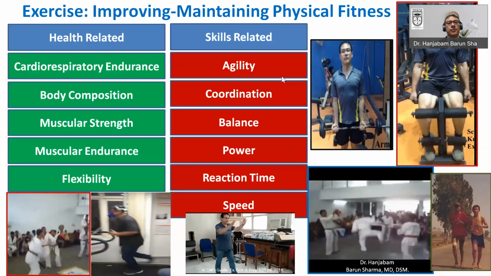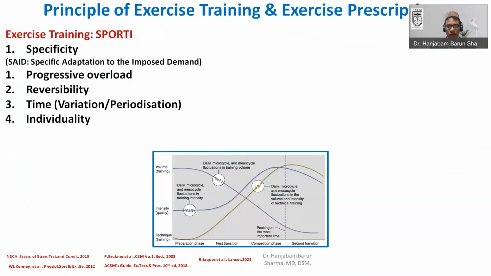Moving again to the principles of exercise prescription, because after knowing the different components of physical fitness, one has to know how exercise has to be prescribed, how exercise training has to be done. In order to know that, one has to understand the basic principles of exercise training also, just by remembering this word SPORTY. SPORTY means specificity. One has to understand that exercise has to be specific depending upon the SAID principle, specific adaptation to the imposed demand, and the exercise has to be progressive overload in order to have an optimum physiological adaptation. It has to be overload accompanied with adequate recovery, so the supercompensation happens.